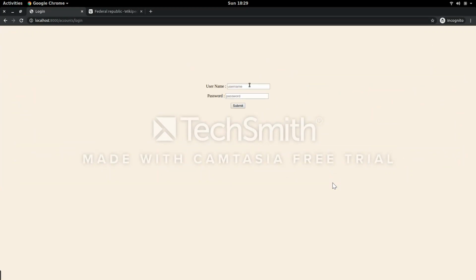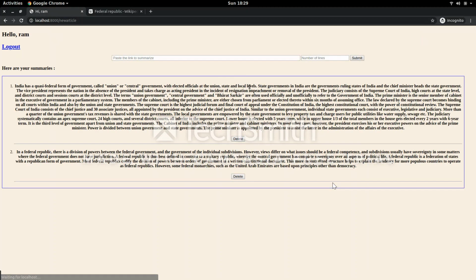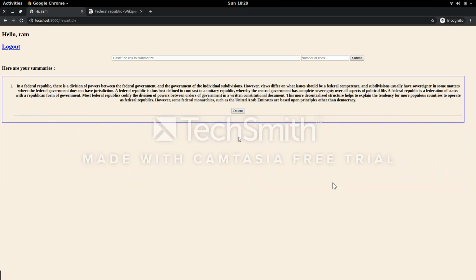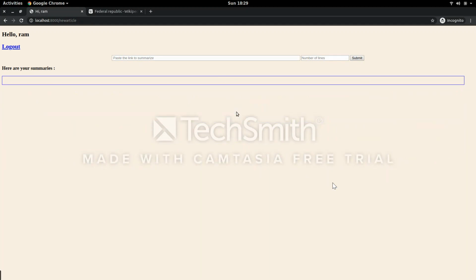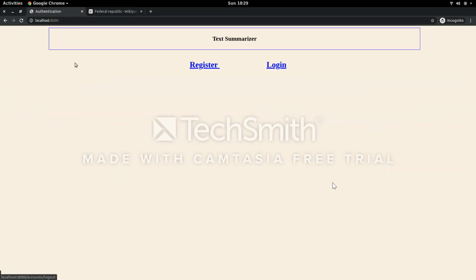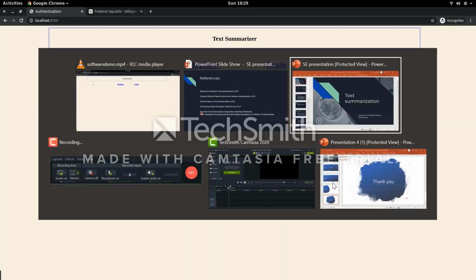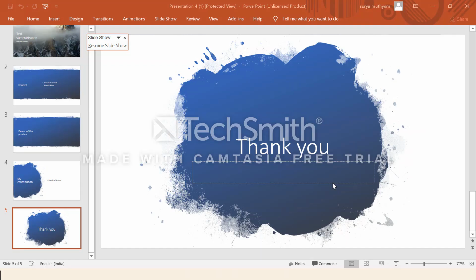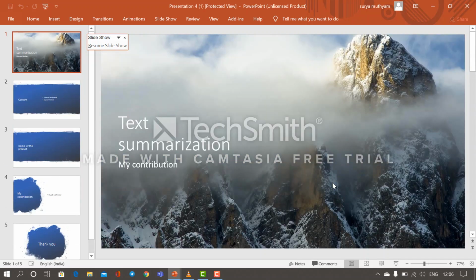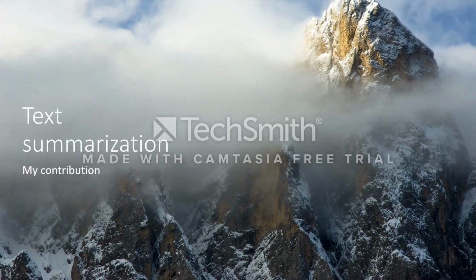See, I can log out again. If I log in, I can see those summaries. If I want, I can delete, see, like this. So I can log out. Yeah, this is the home page. So like this the product is going to work. Now I'm going to explain what my contribution is in this project, and all the things I'm going to explain now.